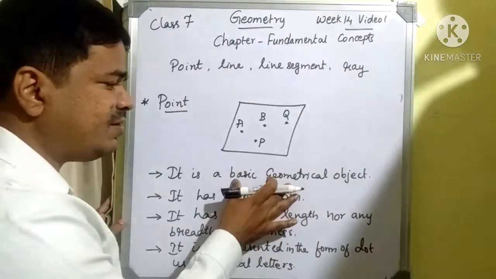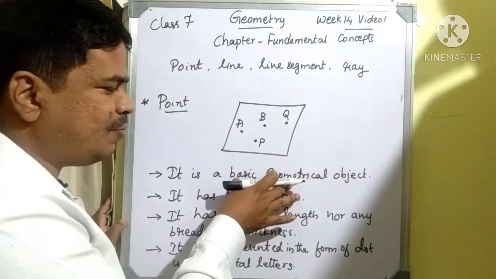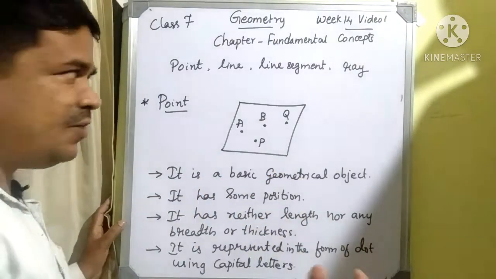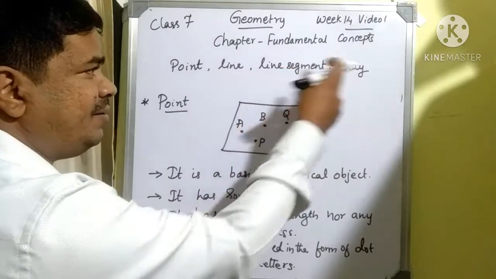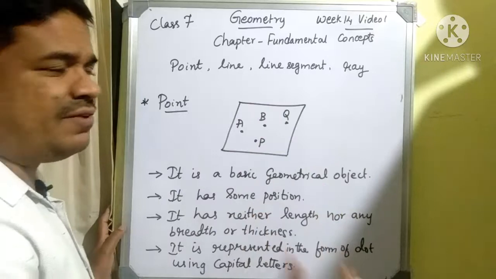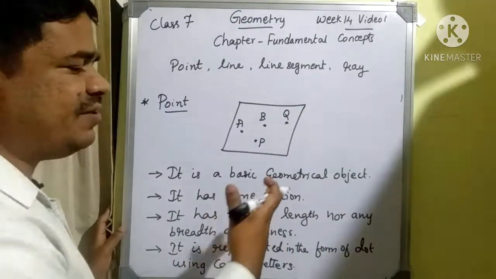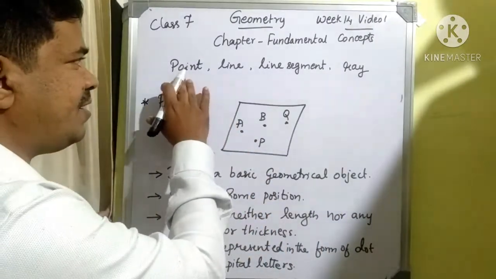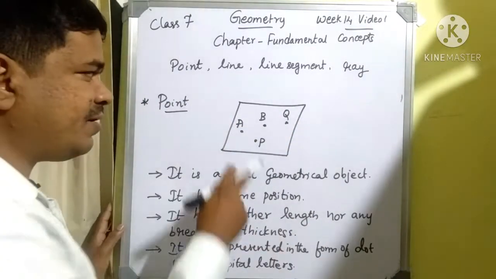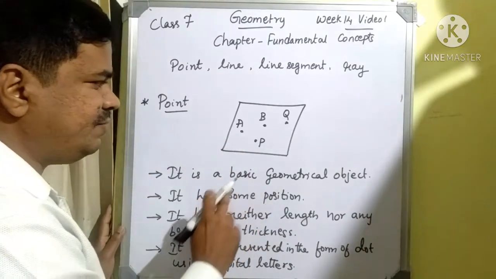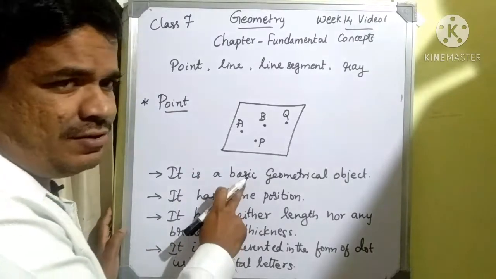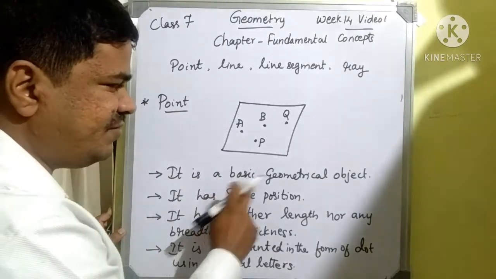All other things depend upon the concept of point. The same concept of point we are extending into line, and then line segment, and then ray. All these things are part of each other. That's why we consider them basic geometrical objects. Starting with point, whatever we consider on the plane of the paper, the point is, first of all, a basic geometrical object.